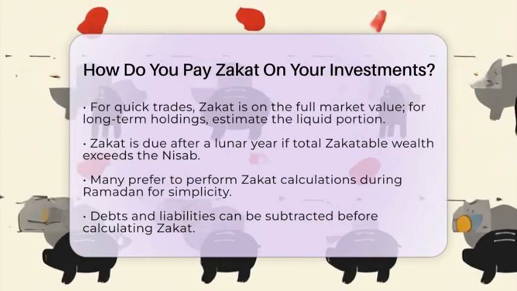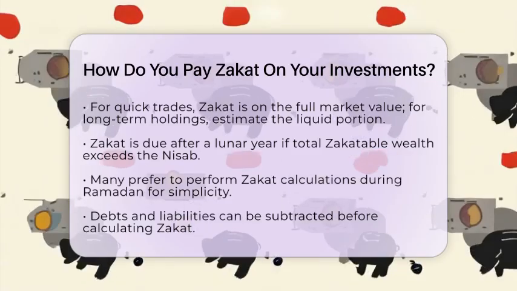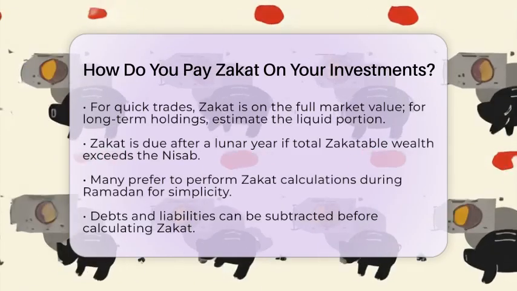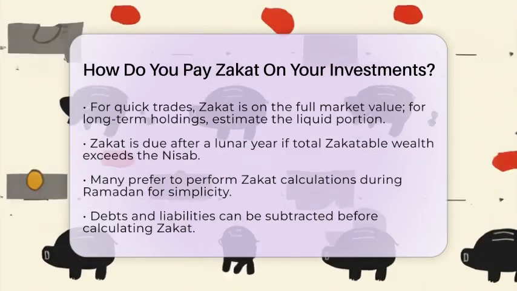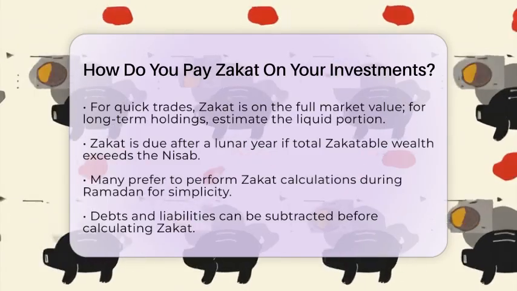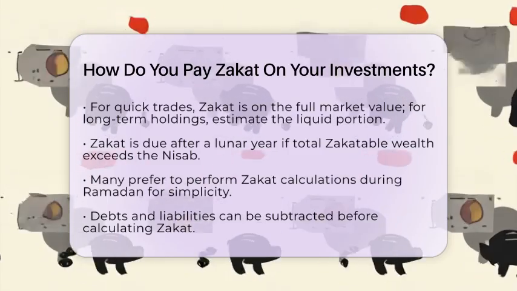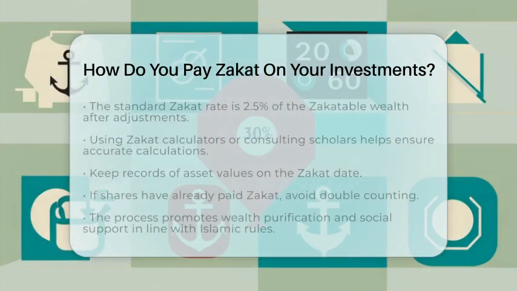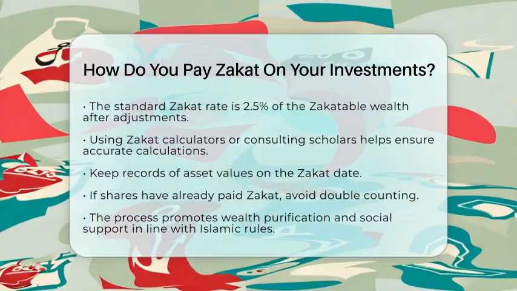At the end of each lunar year, you check your total zakatable wealth, including investments, cash, and other assets. If it reaches the nisab and has been held for a year, then zakat is due. Many Muslims choose to do this calculation during Ramadan to keep it simple. Remember, you can subtract any debts or liabilities that are due before calculating zakat. The standard rate is 2.5% of your zakatable wealth after these adjustments.